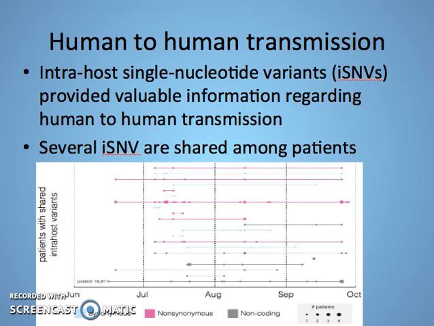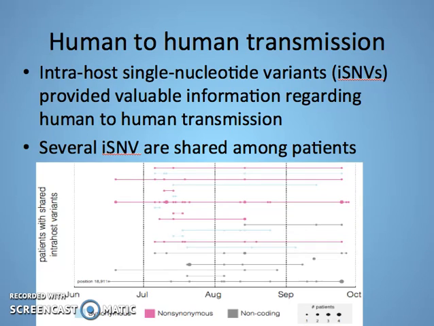For human-to-human transmission, intrahost variants provide information regarding human-to-human transmission, such as shared ISNVs, which has been used to estimate the relative size of the transmission bottleneck and to identify human-to-human transmission chains. In the dataset studied, it was found that several ISNVs are shared among 2 or more patients. The figure shows that selection is not the primary cause of the persistence, since synonymous and non-synonymous variants are equally common among shared ISNVs, and selective pressure is likely to be different for the 2 classes of the variants.